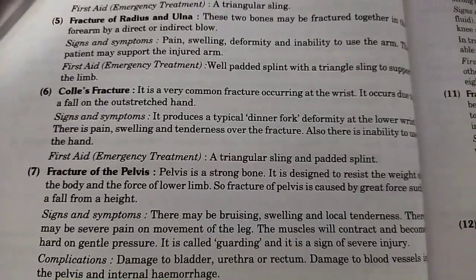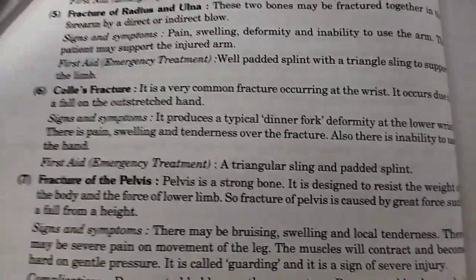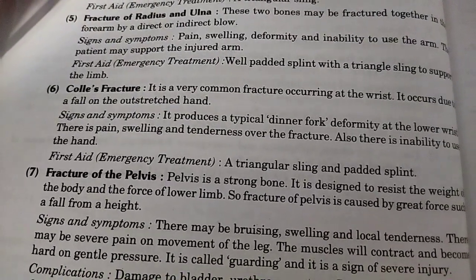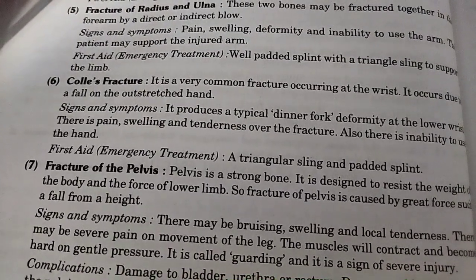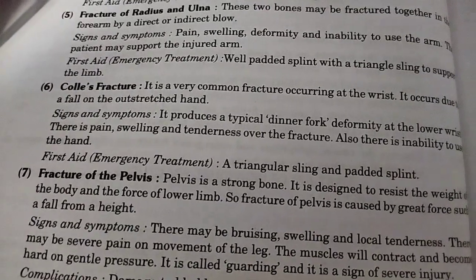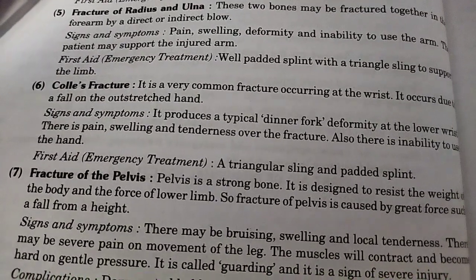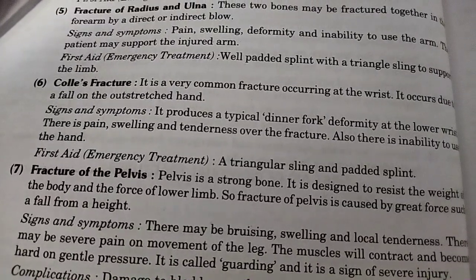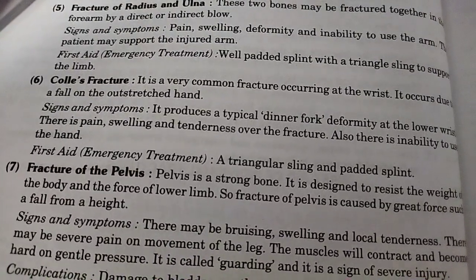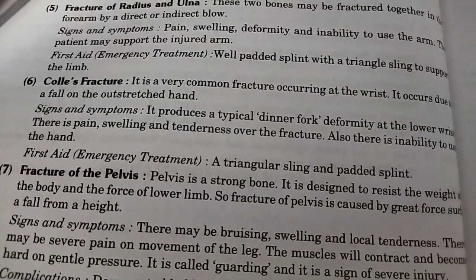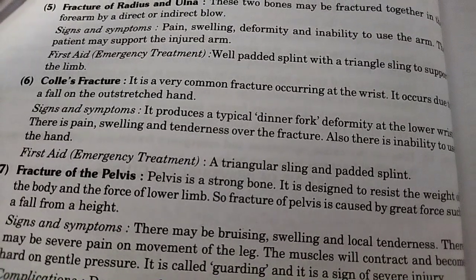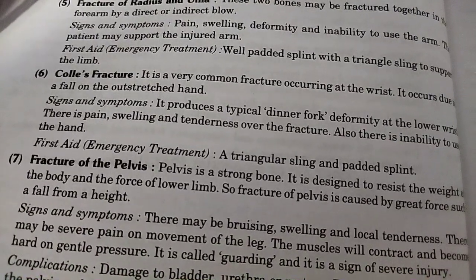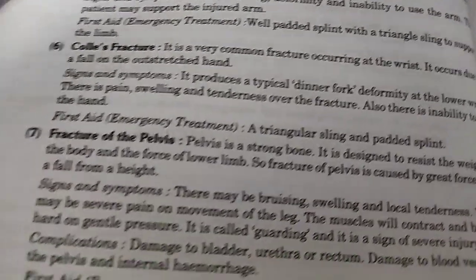Individual fractures: fracture of radius and ulna. These two bones may be fractured together in the forearm by a direct or indirect blow. Signs and symptoms: pain, swelling, deformity, and inability to use the arm. The patient may support the injured arm. First aid or emergency treatment: a well padded splint with a triangular sling to support the limb.